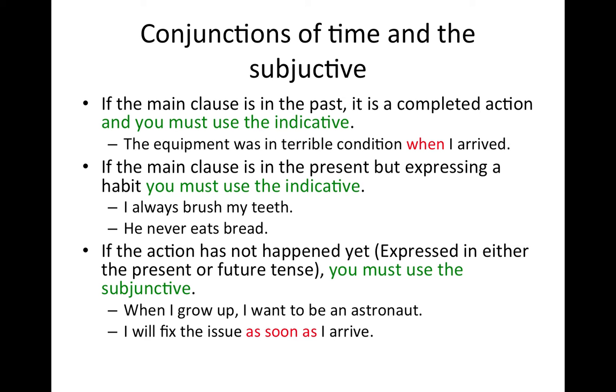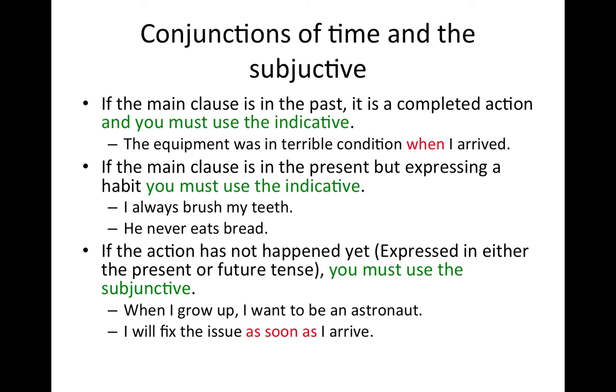Now, if the action has not happened yet, it's expressed in either the present or the future, you must use the subjunctive. Like the first one. It's in the present, but the action hasn't happened yet. When I grow up, I want to be an astronaut. So grow up would be in the subjunctive, right after cuando.